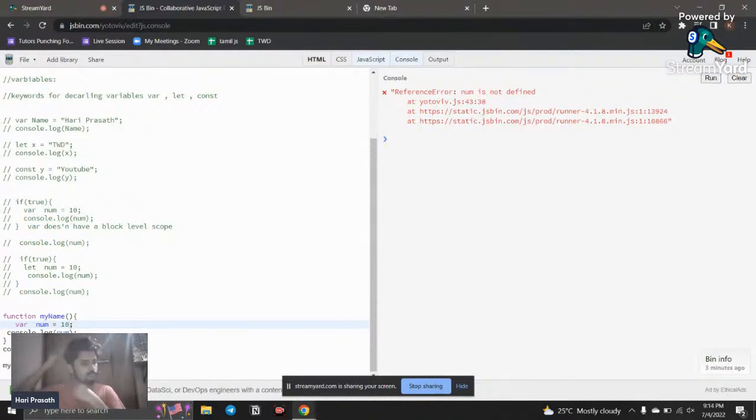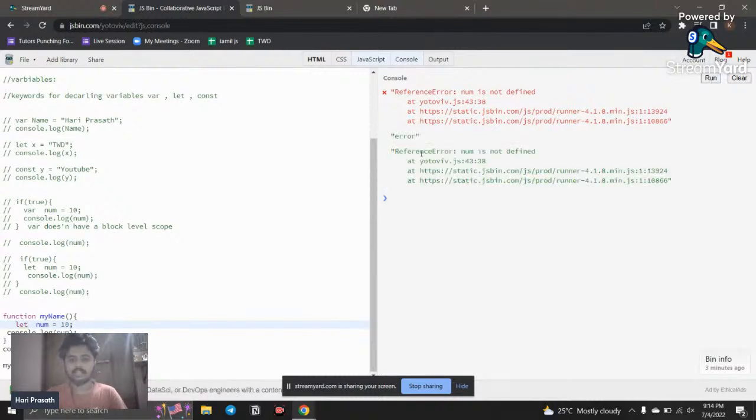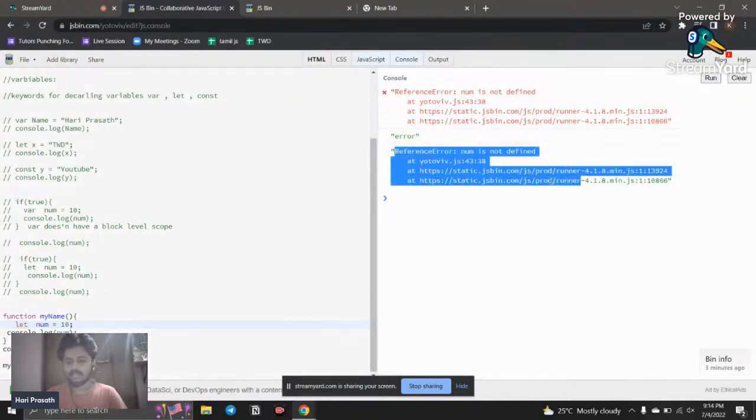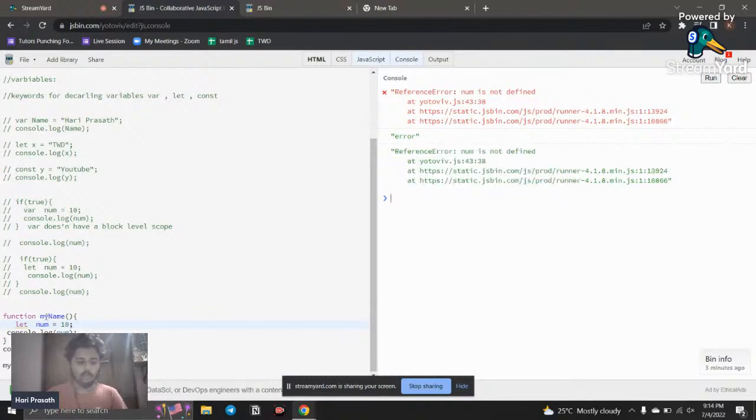If you use let also, the same thing will happen. Let's see. If I use let and run this, here you can see the same: num is not available. So the only thing is var doesn't have a block level scope.